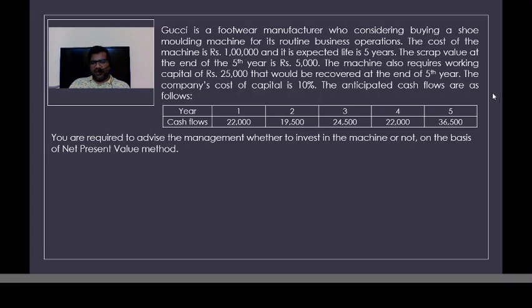And in order to operate this machine for the next 5 years, you also need working capital that needs to be invested in the first year, in the year in which you're buying the machine. At that time you have to invest 25,000, which you will get back, because after 5 years the life of the machine gets over, so you no longer require this 25,000 rupees. So you would recover this 25,000 rupees at the end of the 5th year.